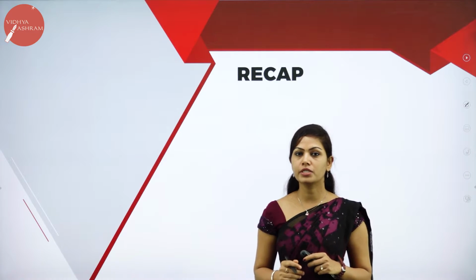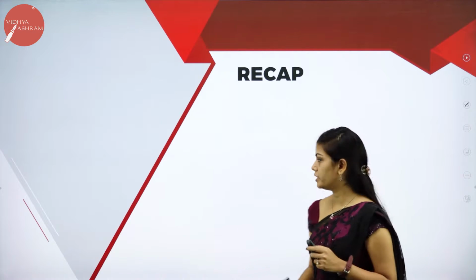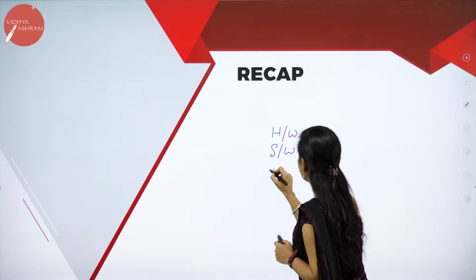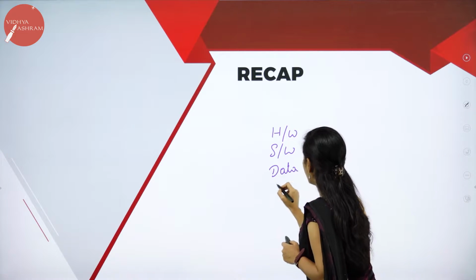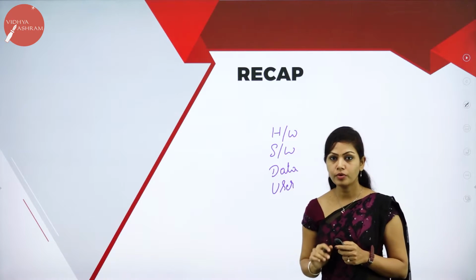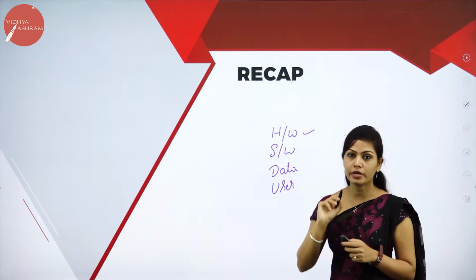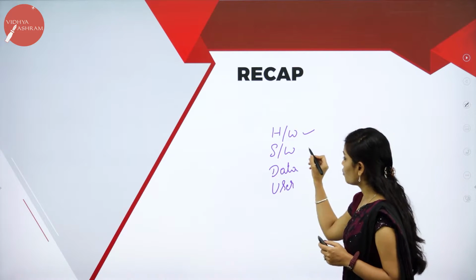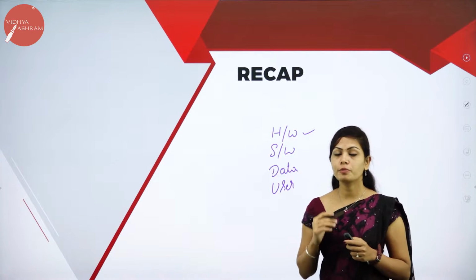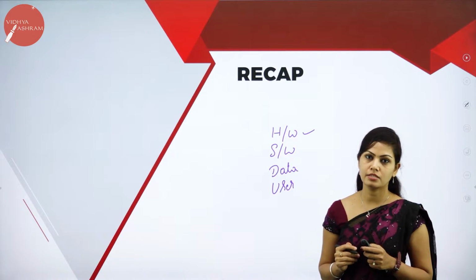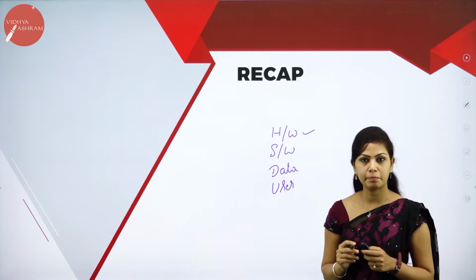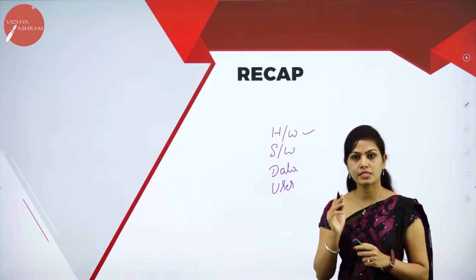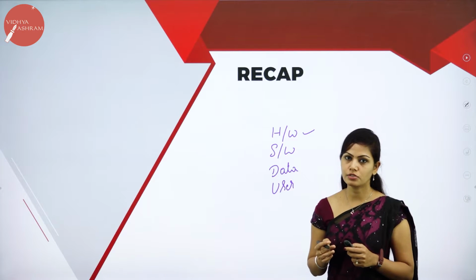Whenever you think about computers, there are 4 different things which should come to your mind: hardware, software, data and information, and user. Hardware means the physical components of a computer system, for example keyboard, monitor, mouse, etc. Software is a set of programs or instructions, a collection of programs, for example operating system. Mainly there are 2 types of software: system software and application software.